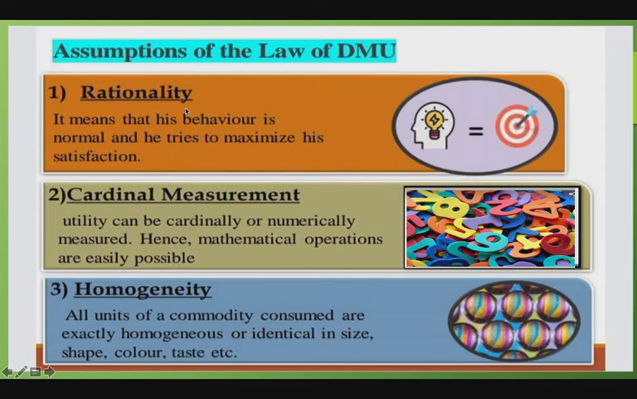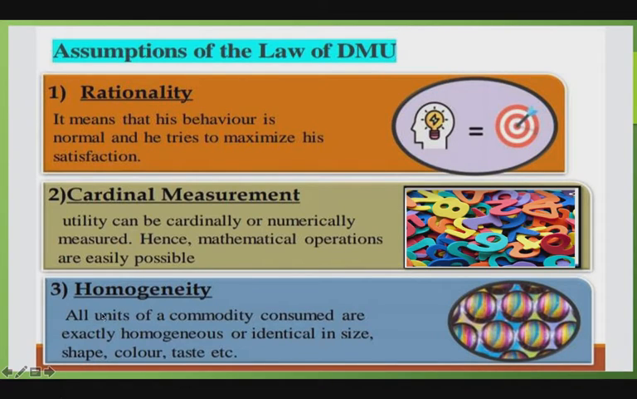So this is the common experience. It is the normal human being's behavior. So rationality is the first condition given by Dr. Alfred Marshall. Then the second one is cardinal measurement. Even though utility is a psychological concept, a mental feeling, it can be measured in utils. Dr. Alfred Marshall assumes utility can be cardinally or numerically measured. So mathematical operations are easily possible. It is possible to know and compare the utility derived from each unit of a commodity. It helps to understand the law.